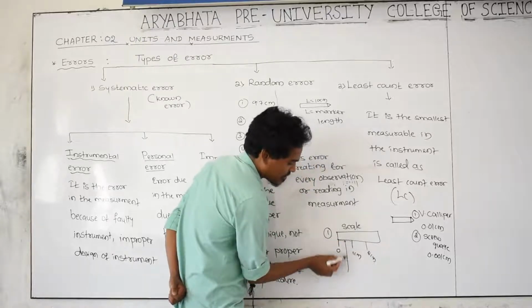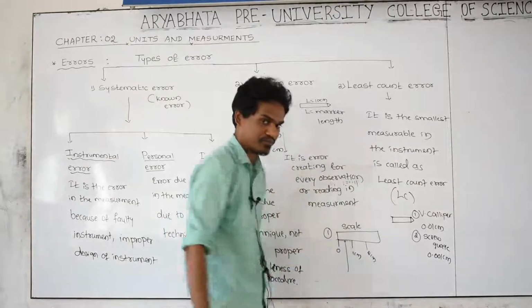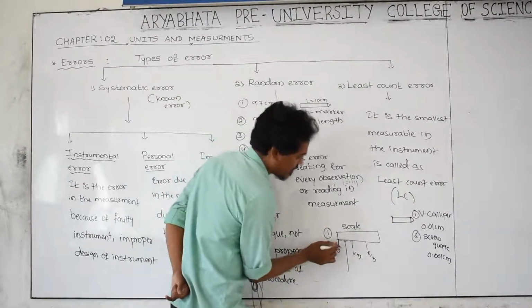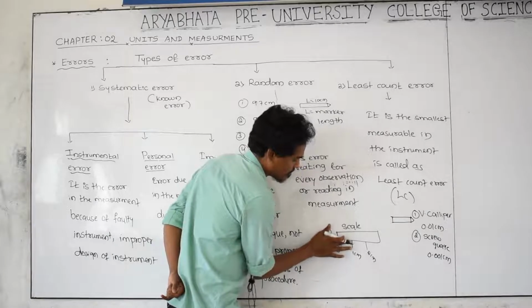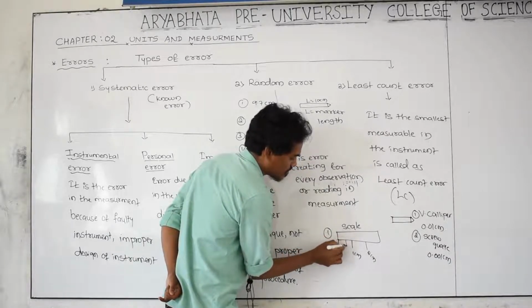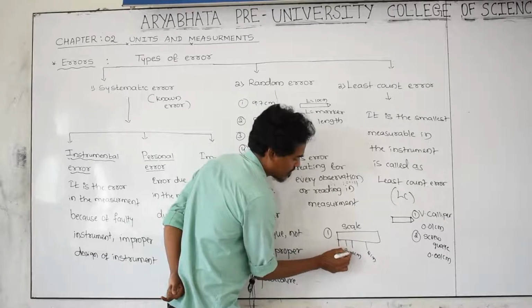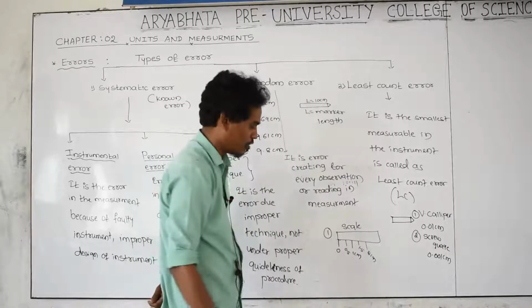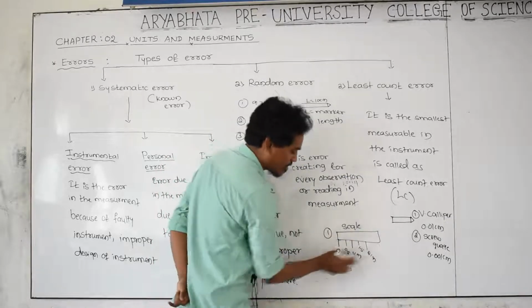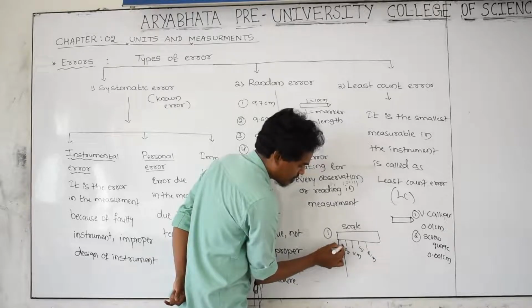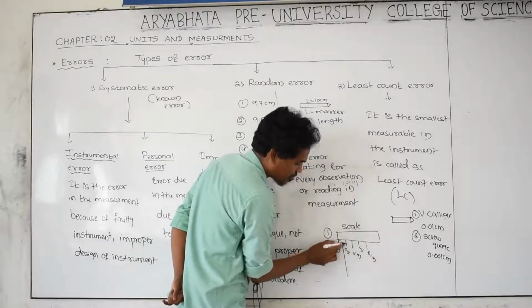This is exactly present in between 0 and 1. This is 0.5. Next, this is 1.5. While measuring the length of the marker, in this instrument, this indicator is present in between 0 and 0.5.